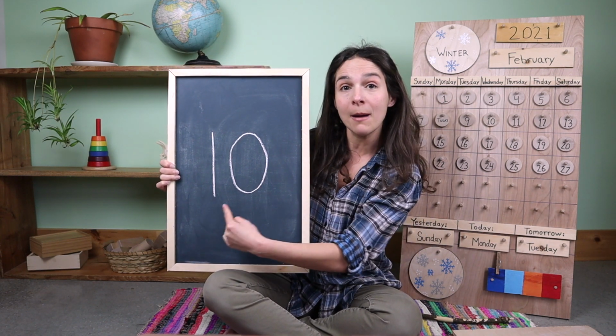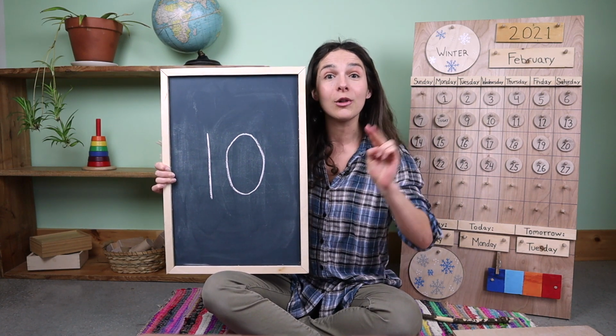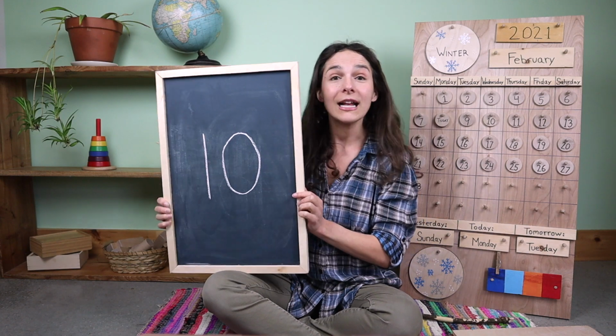Because there are 2 numbers, we call this number double digits. Double means 2. Let's hold up 10 fingers to count. First, we'll start with one hand. One hand has 5. And if we add our other hand, we have another 5. And together we have 10 fingers. Look at that, friends. We are going to count all of our fingers today.